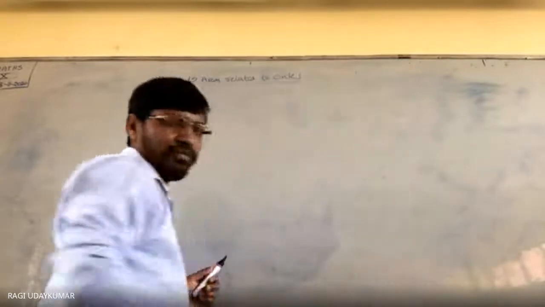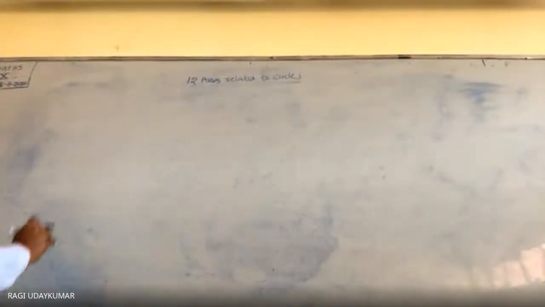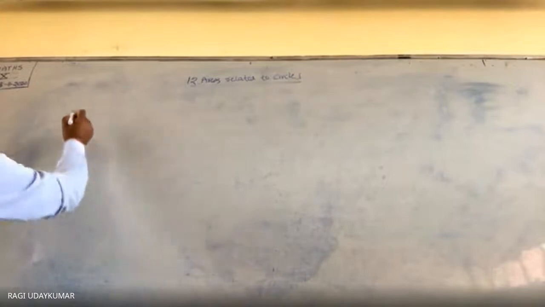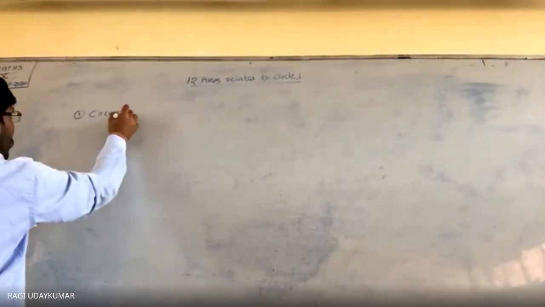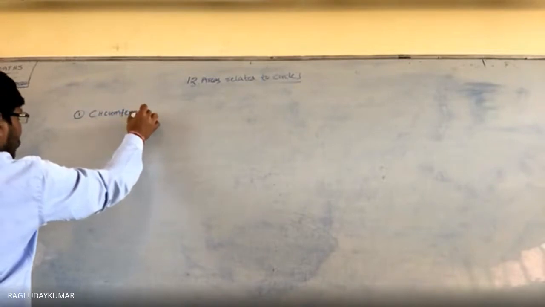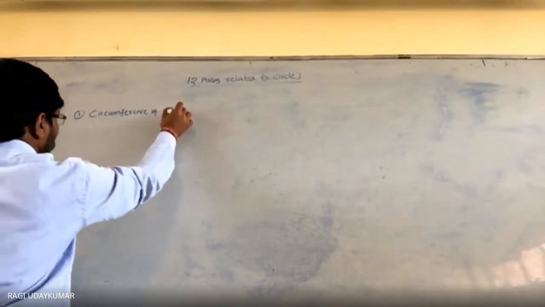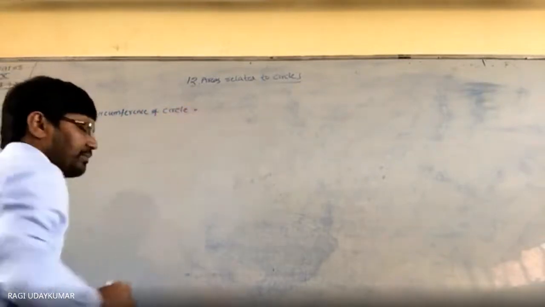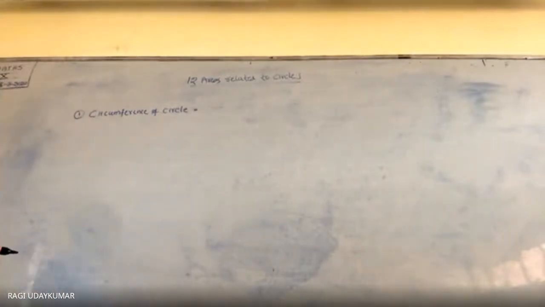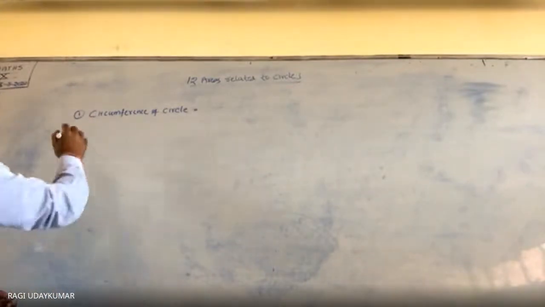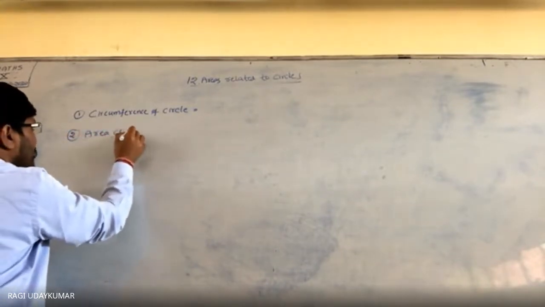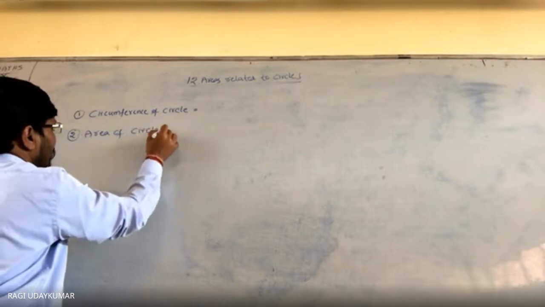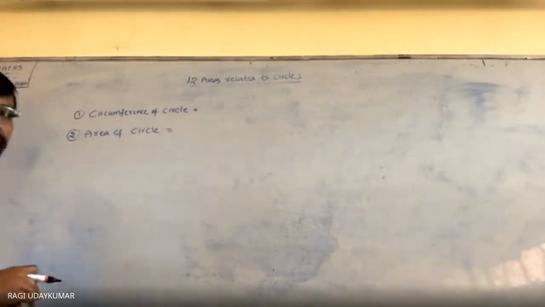Okay. So now, the first thing you need to know before going to learn the areas related to circles: first thing is the circumference of the circle formula, you know. What is the circumference of circle formula? And the area of circle formula. These basic things. The circumference of the circle is equal to